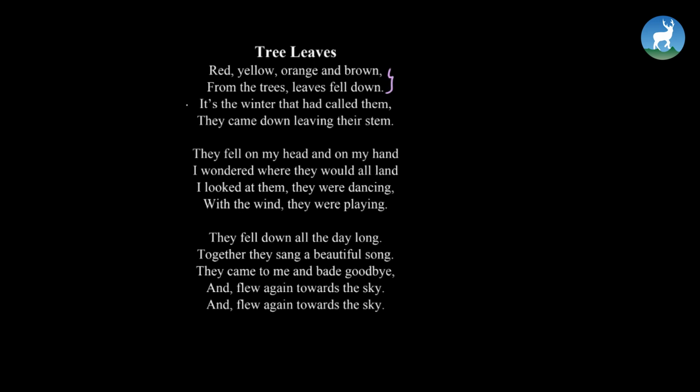It's the winter that had called them. They came down, leaving their stem. Okay, we are done with the first stanza. So the first stanza explains the different colors of leaves that have fallen down during the winter time. Okay, who had called the leaves to fall down? The winter did, right? And how did they come down? They came down leaving their stem. We find leaves on the stem, right? So different colors of leaves fell down, leaving their stem.